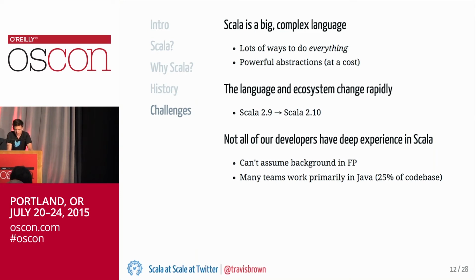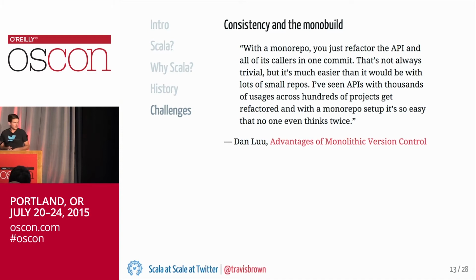Also, we hire a lot of developers who don't have a background in Scala. And we also have many teams at Twitter that don't work primarily in Scala. So our core libraries are written in Scala, and they're using Scala libraries, but they're doing that from Java. I also want to focus specifically on one kind of challenge of a Scala code base in the context of a monorepo that might not be immediately evident.